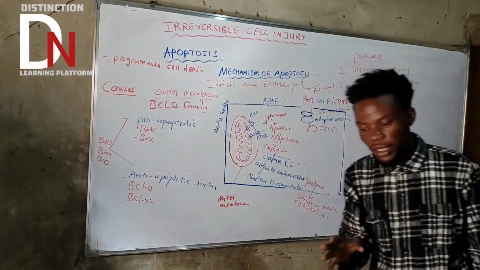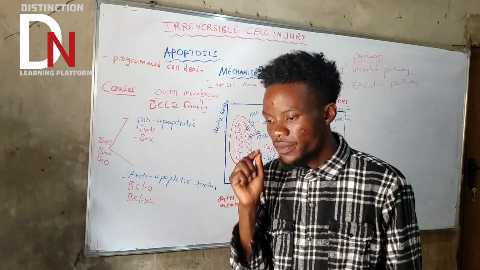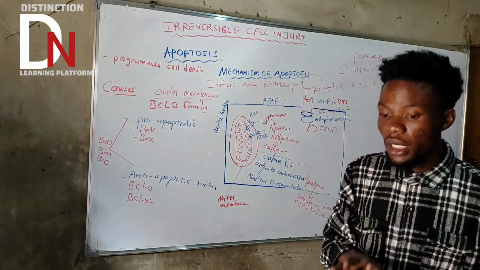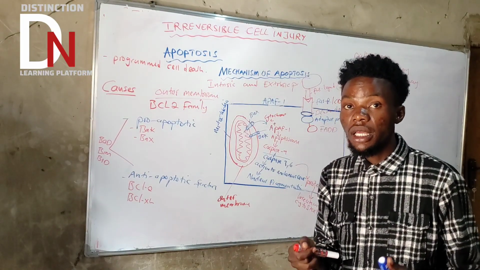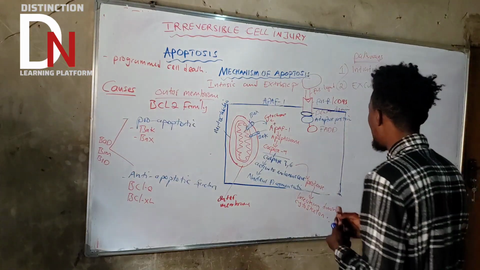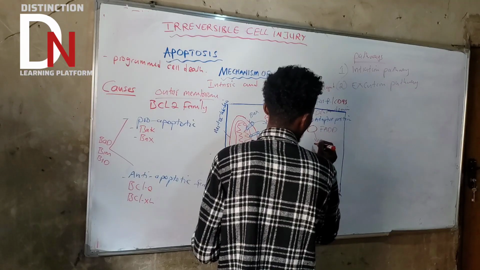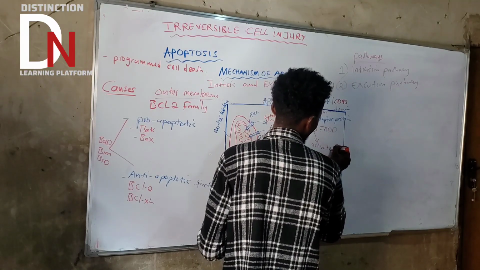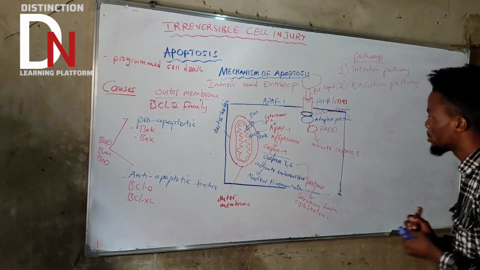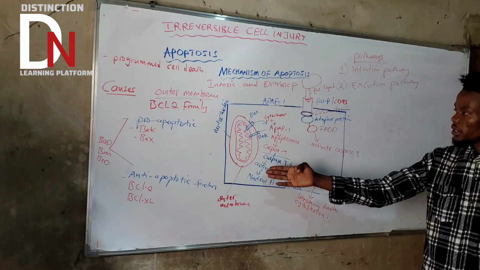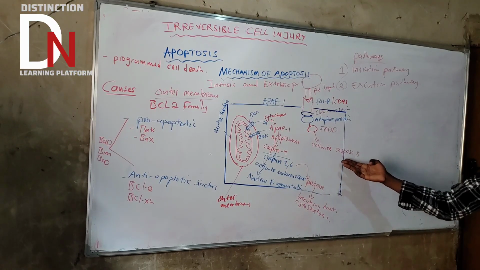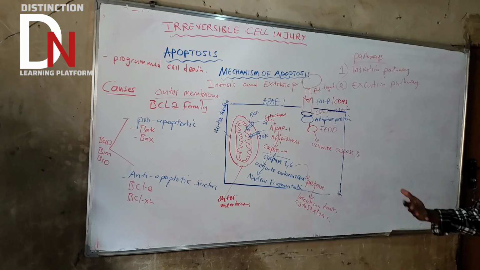Okay, very important part. Now, this Fas associated death domain, which is FADD, what does it do? It does a lot of things. It does an important thing, which is activating a certain caspase, which we call pro-caspase 8. So this FADD is going to activate caspase 8. Very, very important. And if you can see from this side, from the intrinsic pathway, there is activation of caspase 9. From the extrinsic pathway, there is activation of caspase 8. Basically, you need to know the difference.